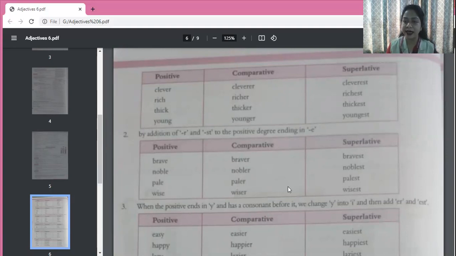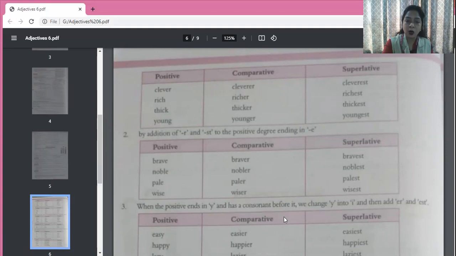Now third, when the positive ends in Y and has a consonant before it, we change Y into I and then add ER and EST. These are now confusing things. You don't have to learn these things, but I will explain them to you. They are saying when the positive ends in Y, you can see this word easy. Easy is in the positive degree. We are not making any comparison and it is ending in Y. And they say that it has a consonant before it. Children, you all know about vowel and consonant. Vowels are A, E, I, O, U, and the rest are consonants.